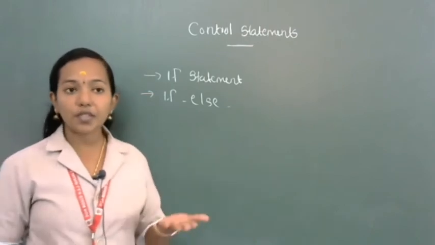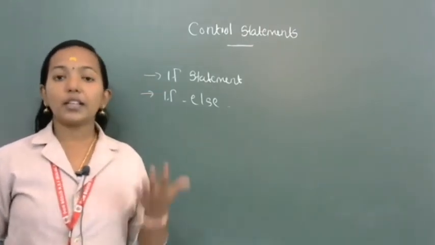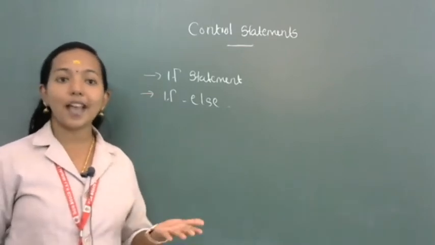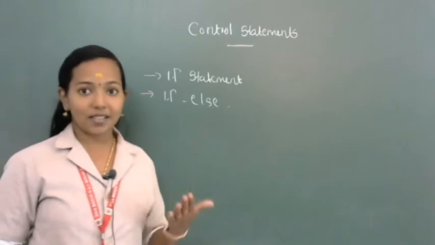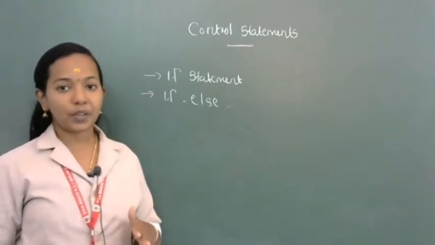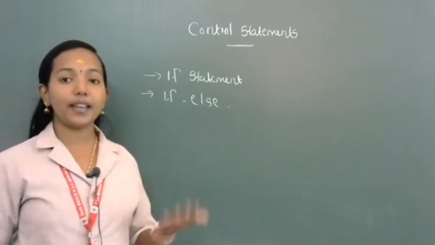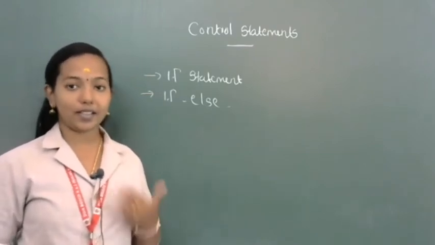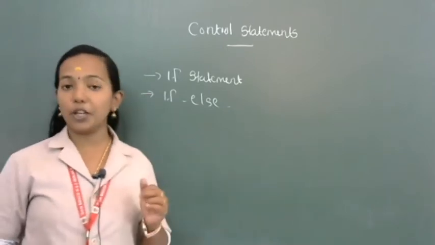Suppose you want to check whether a student has passed or not. If the total mark is greater than or equal to 36, then the student is passed. Otherwise failed. Okay, so this is the condition. What is the condition? Total mark should be greater than or equal to 36. In our school 60% is the pass mark. So the same condition I am going to apply here.